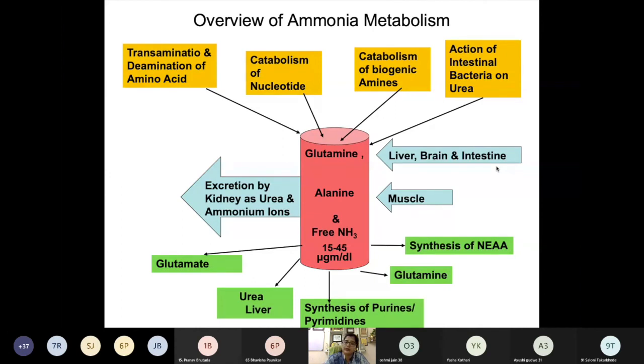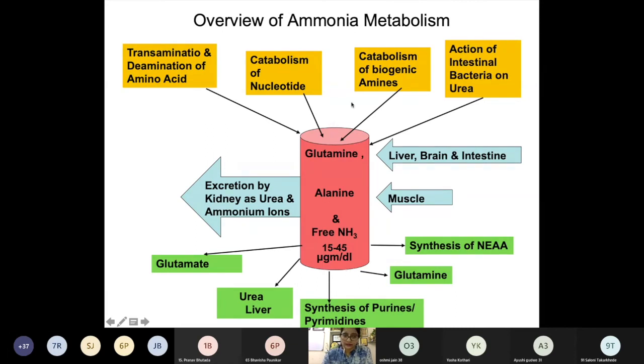This glutamine is carried to the liver. The ammonia formed from the catabolism of muscle protein is transported in the form of alanine. We have seen the glucose alanine cycle. Ammonia is fixed in the form of glutamine and alanine, and free levels are very low.